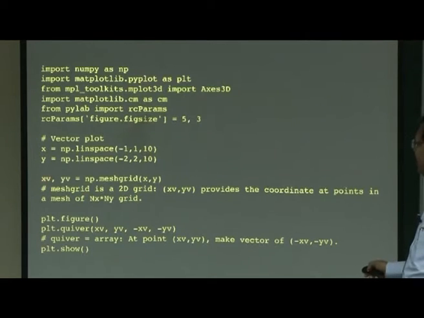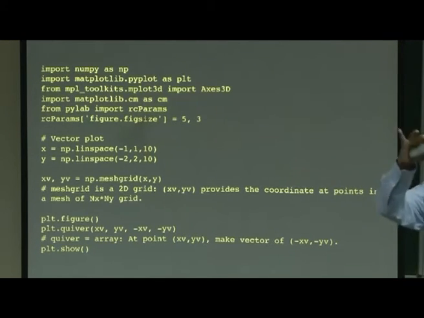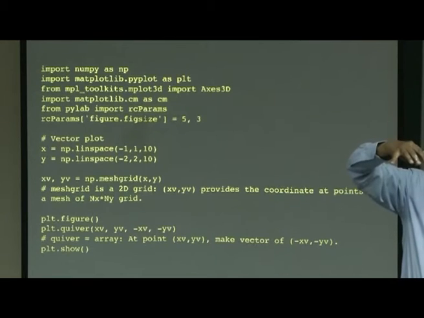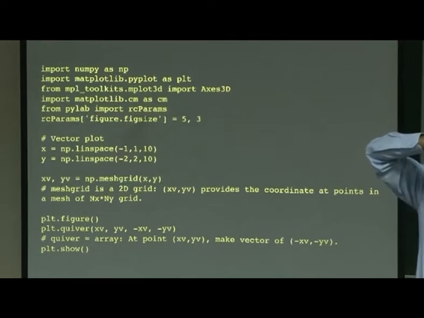So xv and yv. So this is obtained by mesh grid. So this part is NumPy array and is meshgrid x comma y. So I take this x and y and I create a mesh grid. So what is xv? So xv is 100 by 100 points, and each position will tell you the x coordinate. So this mesh is a very useful function for all plotting in a mesh. A mesh is, I'm in this room, I make a mesh like a 3D grid. Here it is a 2D grid, but at each point I want to know what is x and what is y.